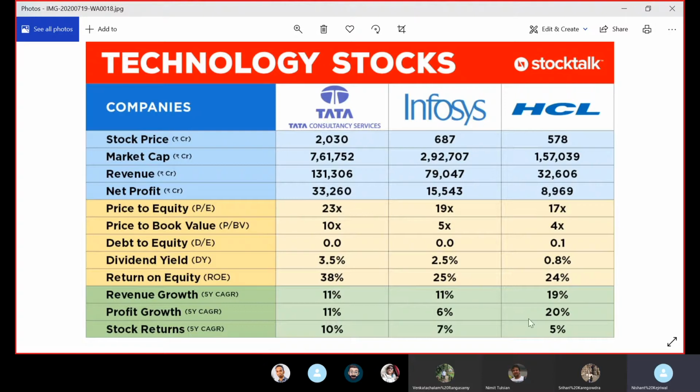But basically the point to be highlighted here is, my question was, what is determining the P ratio? The P ratio is determined by multiple factors. Maybe Srihari, if you want to note it in a Word document and then share it. The first one among them is the profit growth. But profit growth is not the only factor. Dividend yield is also another factor that is determining the P ratio. But there is one more very important factor which I wanted to highlight.